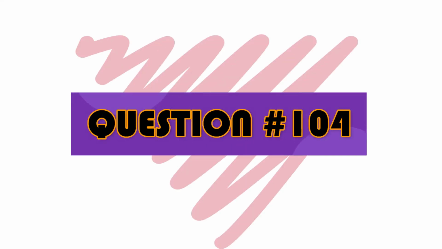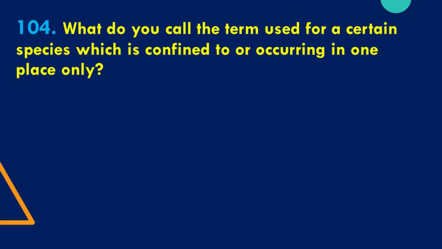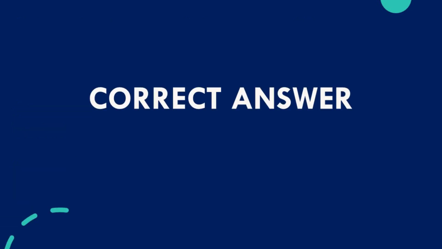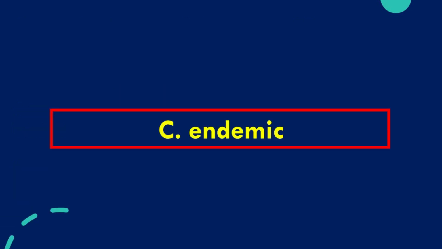Question number 104. What do you call the term used for a certain species, which is confined to, or occurring in one place only? A. Introduced. B. Native. C. Endemic. And D. Exotic. The correct answer is C.